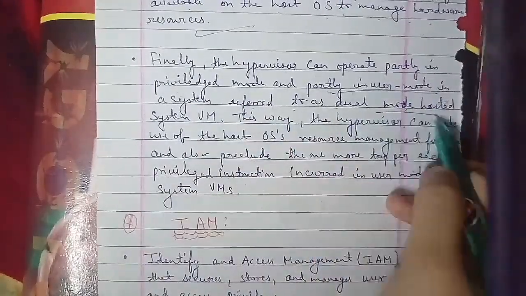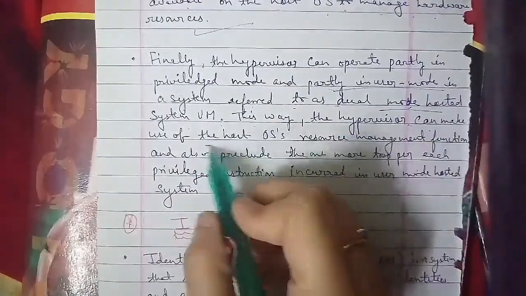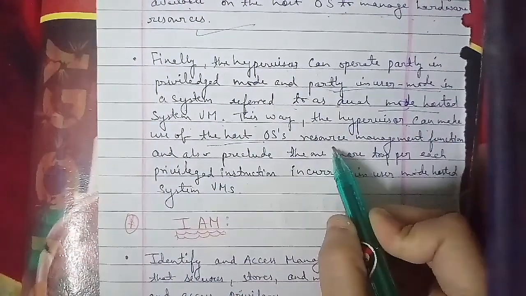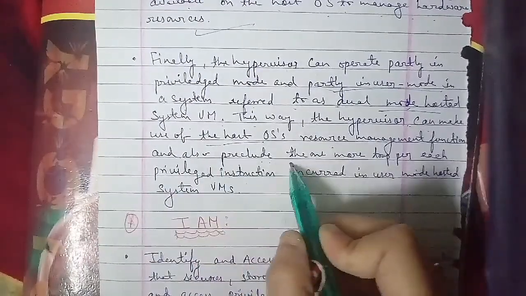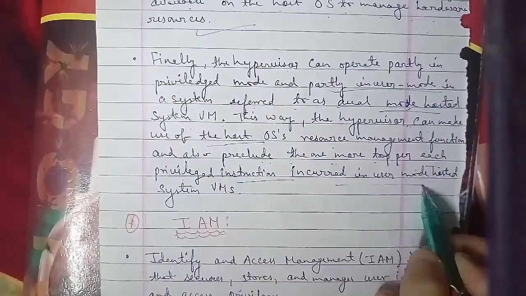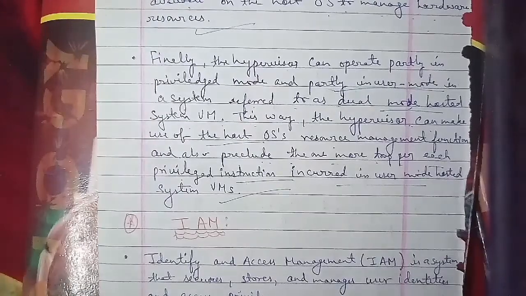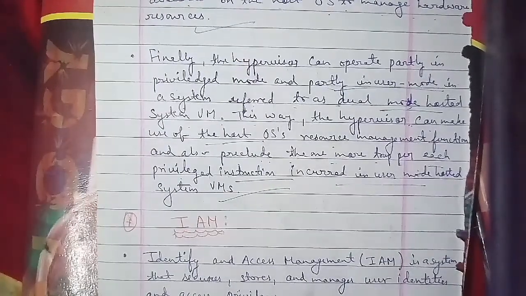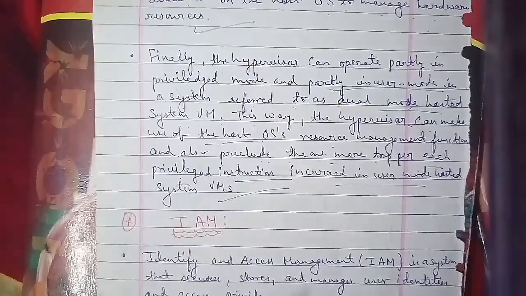These are the things that IAM does: it secures, stores, and manages. It ensures that users will be granted access to applications and resources only if they have permission to use them. If the user has permission to use some resources, then only they can use those resources. Otherwise, they are not able to use resources which are not available to that particular user. Now, moving on to the next.